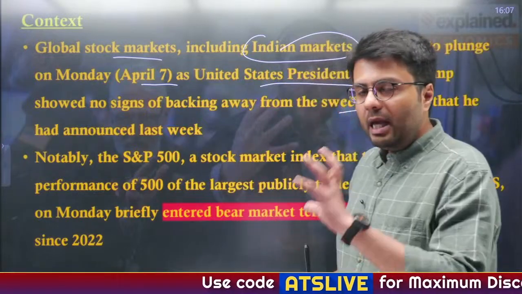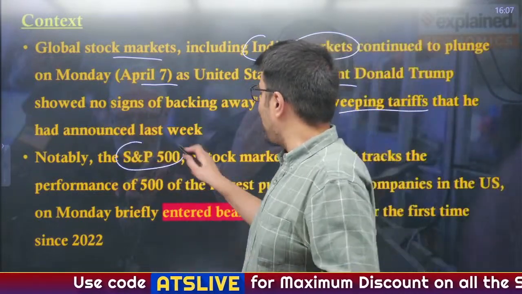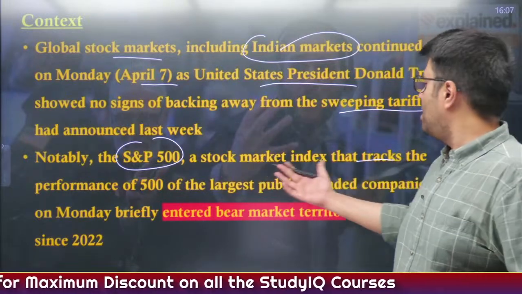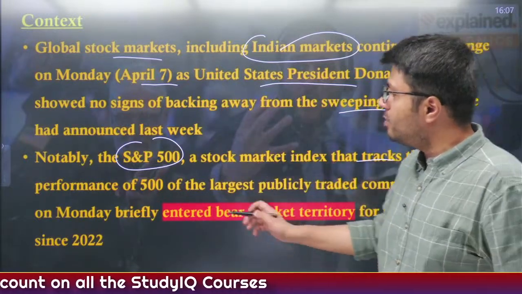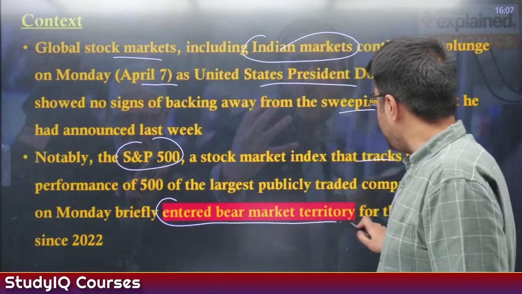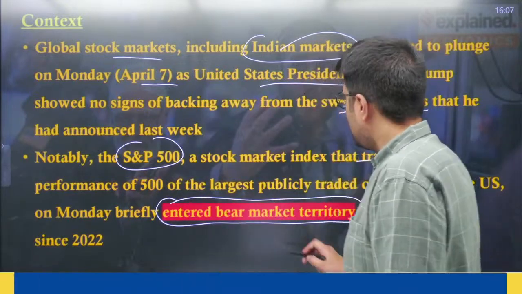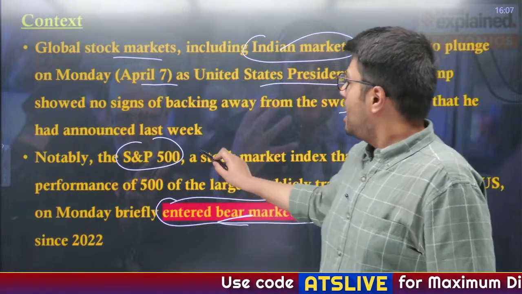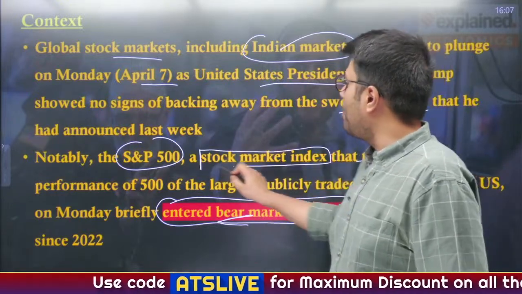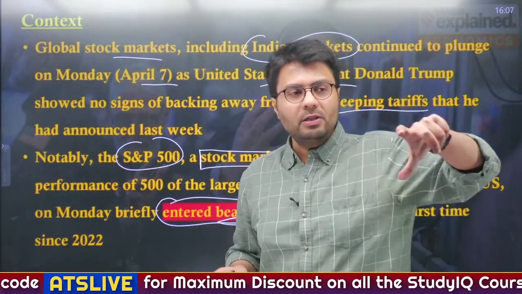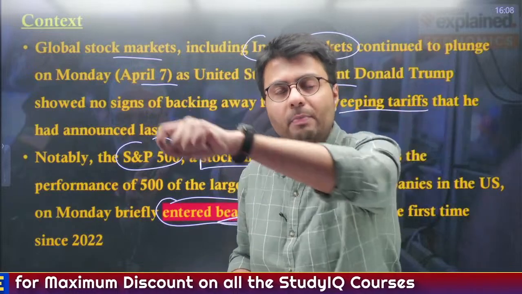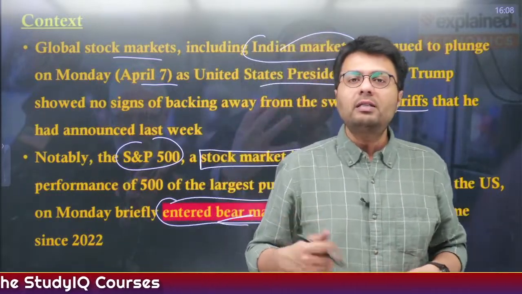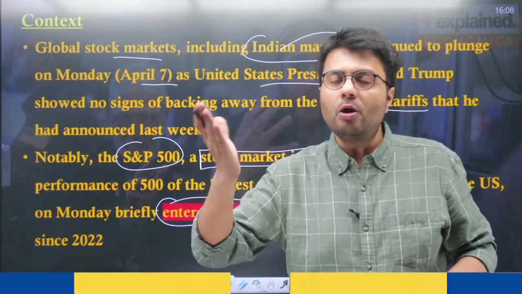Now, notably, an index known as the S&P 500, which is a stock market index tracking the performance of the 500 largest publicly traded companies in the US, on Monday briefly entered bear market territory. Now, what is bear market territory? I will tell you in today's discussion. Now, to assess the performance of the stock market, there are 2 ways. Either you can assess the performance of each and every stock listed on the stock market, but you understand that may go into thousands. So how will you understand whether the stock market is performing good or bad today?